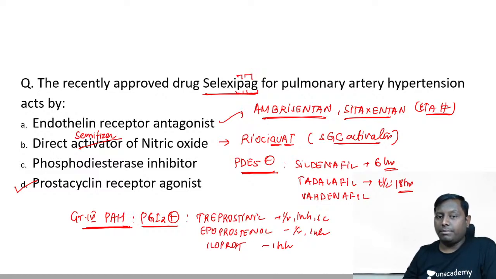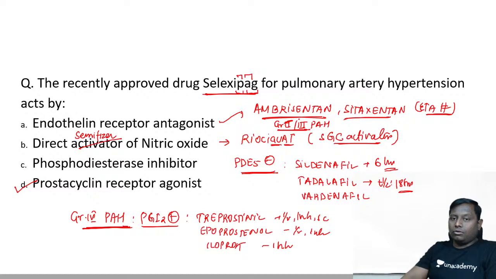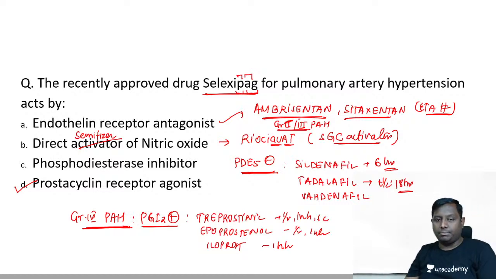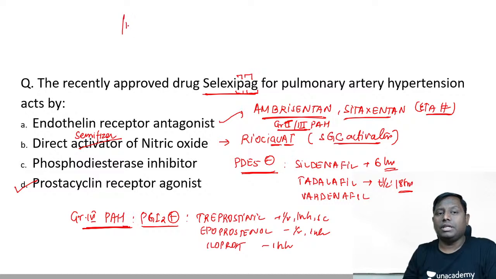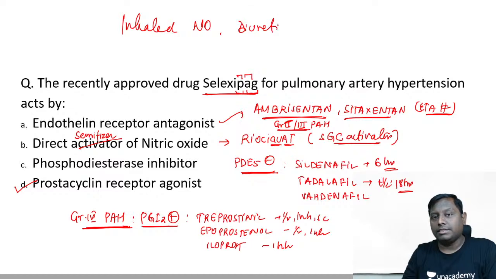Mainly these are preferred in grade 2 and 3 pulmonary artery hypertension. In grade 1 pharmacotherapy is usually not required, but if you want to start, we always start with an endothelin receptor antagonist. Then in NEET PG I saw another question that inhaled nitric oxide is used. So inhaled nitric oxide you can use. You can also use diuretics. These are other drugs that can be used for the management of pulmonary artery hypertension.